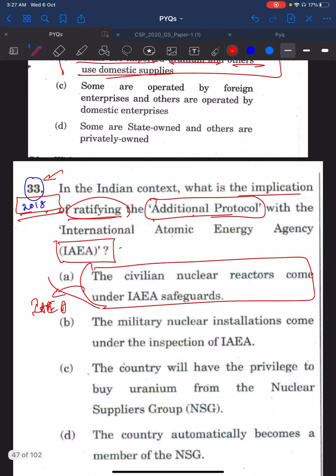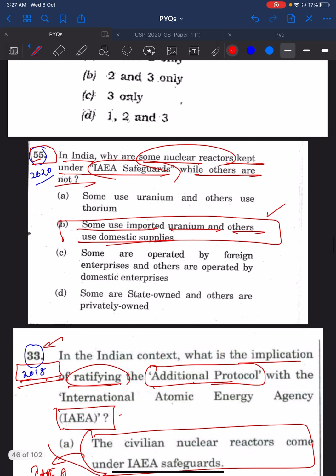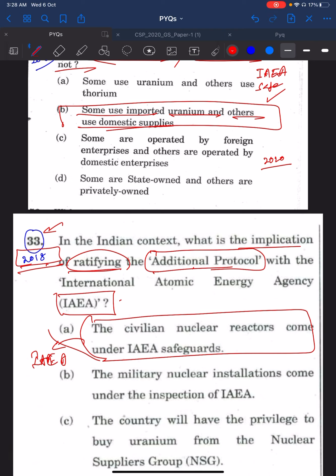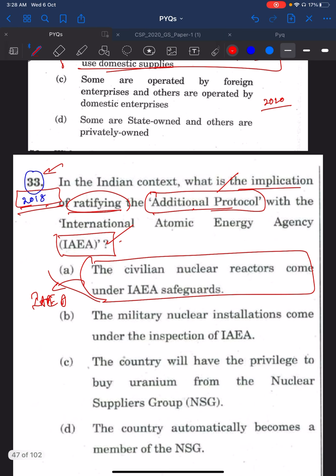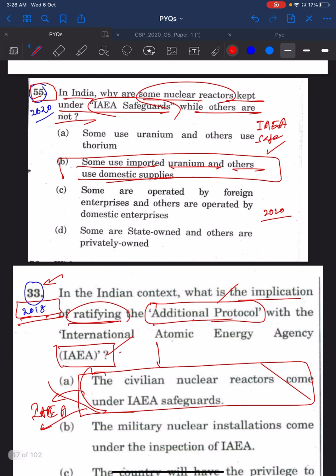Then you see the 2020 55th question. This is about something called IAEA safeguards. People thought that this is a very new question, but it is nothing like that. The 2018 33rd question is about the additional protocol of the IAEA. One of the options, or the answer for that, was that civilian nuclear reactors come under IAEA safeguards. That is the answer, and in 2020 they asked the reasons for this.